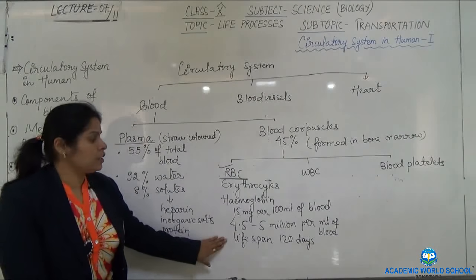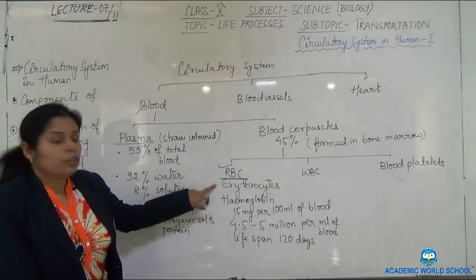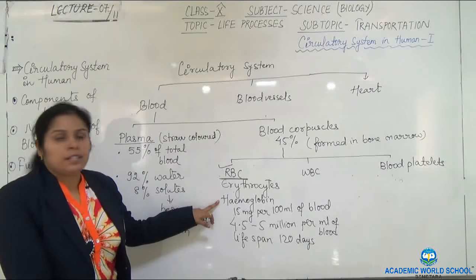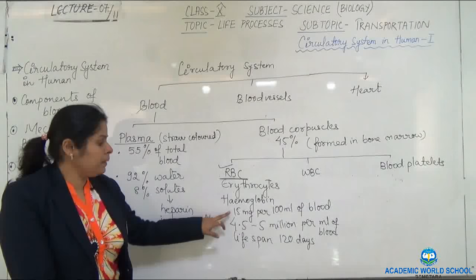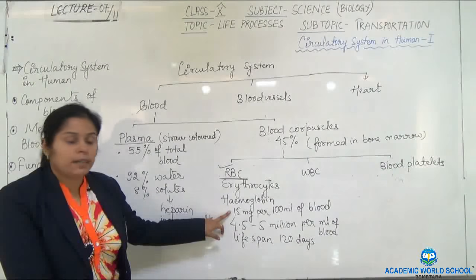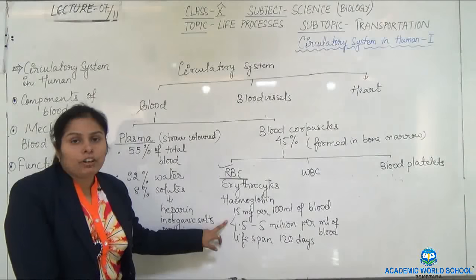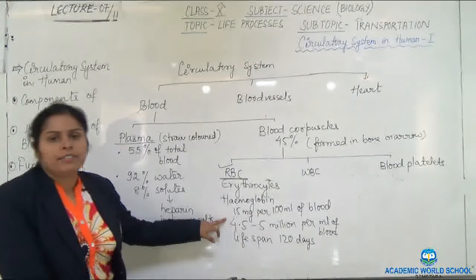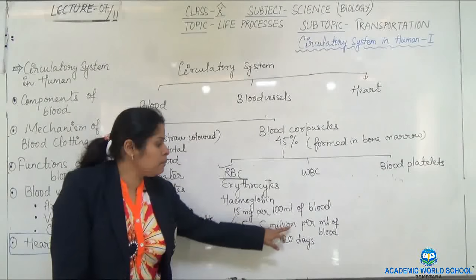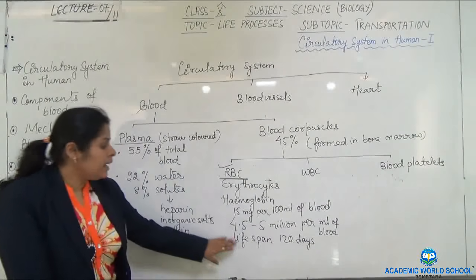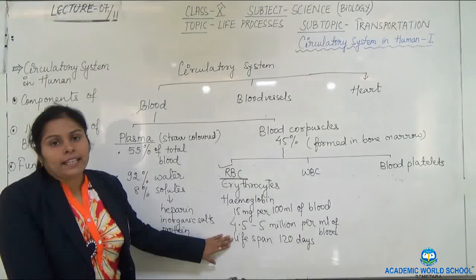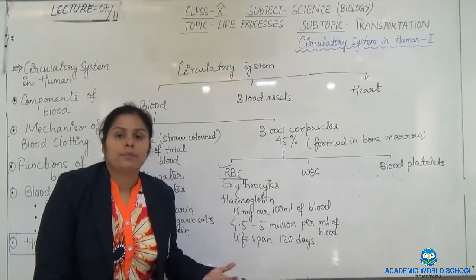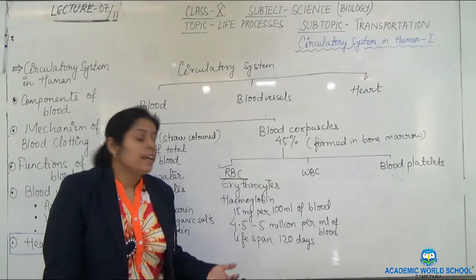So these are the features of RBC, commonly known as erythrocytes. It contains hemoglobin, which is responsible for the red color, and it should be 15 mg per 100 ml of blood. And the normal count of RBC should be 4.5 to 5 million, 4.5 in females and 5 in males, per millimeter of blood. And the lifespan is 120 days. What is the function of RBC? Basically, it helps to transport carbon dioxide and oxygen gas.